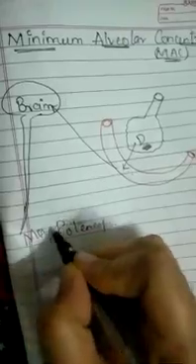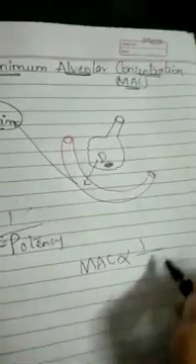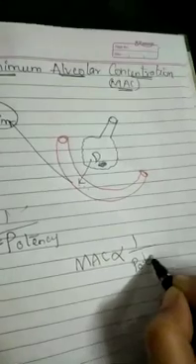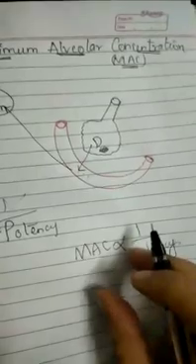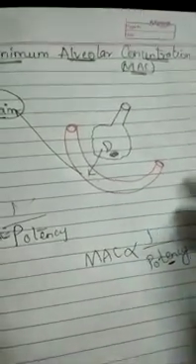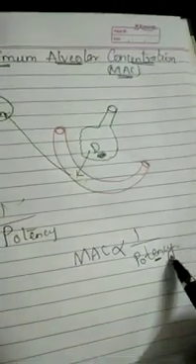It is said that MAC is inversely proportional to potency, or potency is inversely proportional to MAC, whatever you say. Minimum alveolar concentration is inversely proportional to potency. Now, what do we mean by potency? Potency means a minimum dose of the drug should produce a maximum action, isn't it? So MAC is inversely proportional to potency.